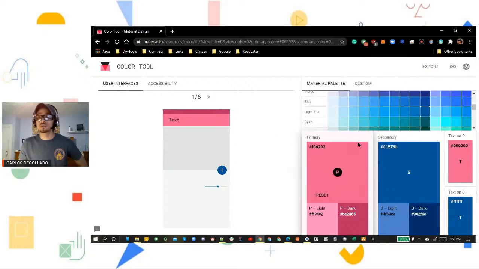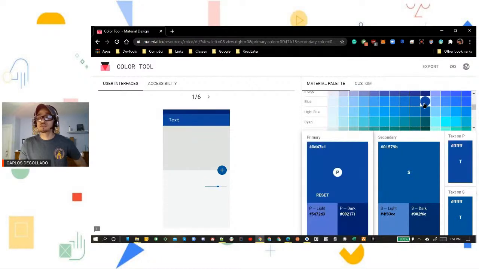So what we're going to do is find blue. We said app blue, so we're going to find a nice blue primary color. We're going to click it, and right here you can see it gives us our primary hex code. And it also provides us with our light version and our dark version of the color, which is super cool and super helpful to use while we're developing our apps, because sometimes that primary might not be dark enough, but we don't want to stray from another color, so we're going to use a dark version.